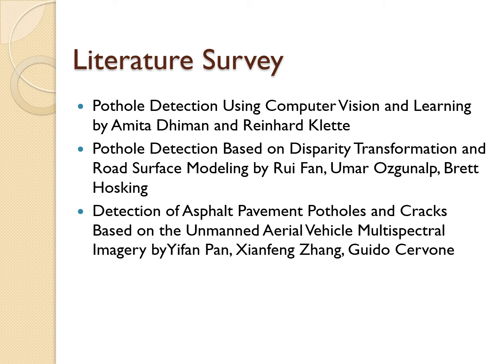In the survey of detection of asphalt pavement potholes and cracks based on unmanned aerial vehicle multispectral imagery, it tells that to improve pavement inspection efficiency, some new forms of remote sensing data without destructive effect on the pavement are widely used to detect pavement distress, such as digital images, light detection and ranging, and radar.